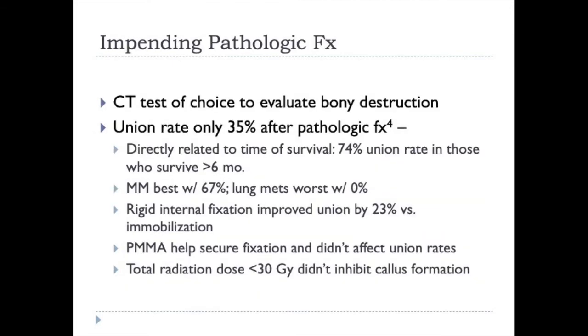So, for impending pathologic fractures, CT is the test of choice to evaluate bony destruction. Union rates are only 35% after pathologic fracture, possibly owing to radiation, possibly owing to the survivability of the patient not being alive long enough to see union. So this is directly related to time of survival. There's a 74% union rate in those who survive greater than 6 months, but even at that, there's still a quarter of patients at 6 months that have not healed their pathologic fracture.